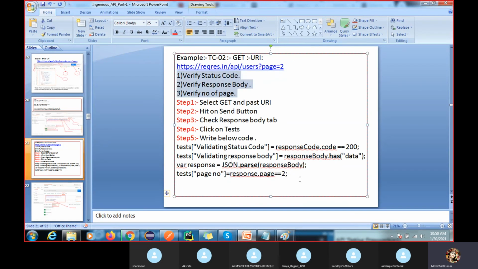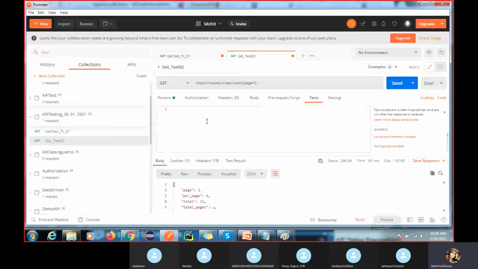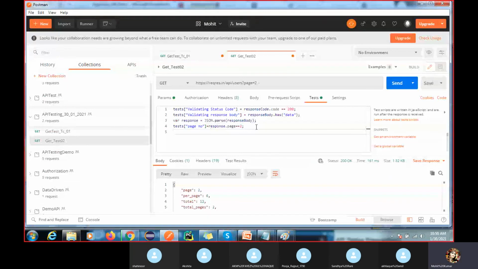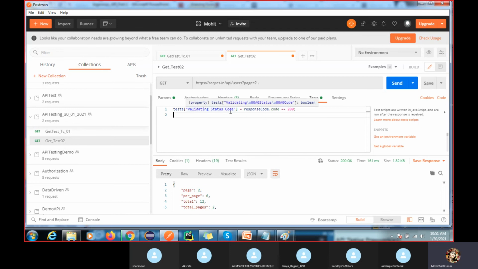Now this is the simple code. It is written in JavaScript. This is one type of module, you can say. Let me test. First we will understand the first line. This is your module name, the library of JavaScript. Here you can write anything, like what validation you have to do, and it will display on your console. And this is something like the response code.